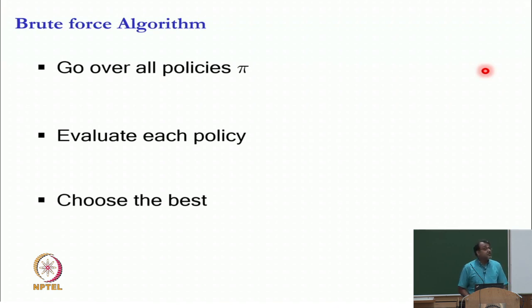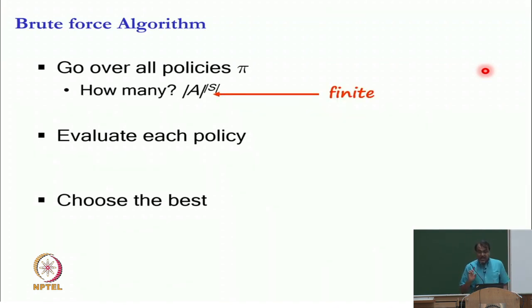And how many policies do I have? What is your name? Pratyush. Pratyush says A raised to S. And why does Pratyush say A raised to S? Because for the first state, how many actions can I have? A. For the second state, how many actions can I have? A. So, I keep multiplying A for every state, I get A to the power S. So, this is as many policies as I have access to.